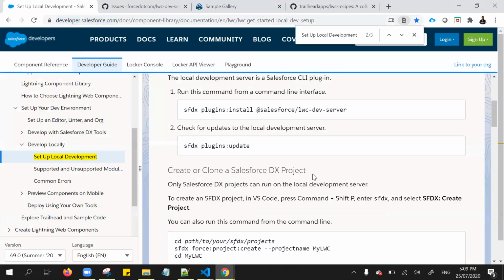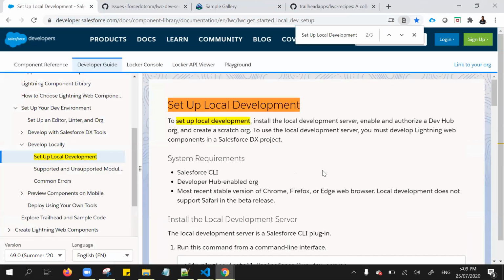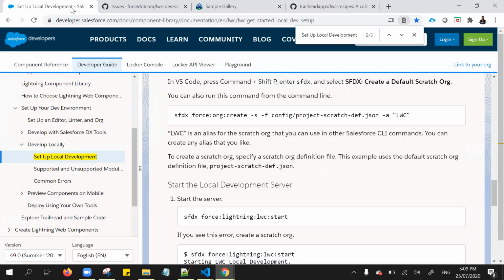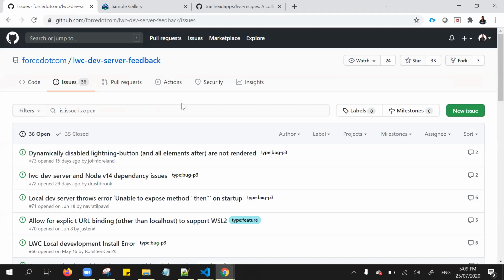So this is the instruction to install the local development and view from your browser for the Lightning Web Component. As I mentioned, we can preview only for the Lightning Web Component, not for Visualforce pages or Aura components. And even this is a beta version. If you are facing any issue, feel free to raise your issue or concern with Salesforce. Maybe they will address it. This is the way you can provide your feedback also. You can raise a new case.